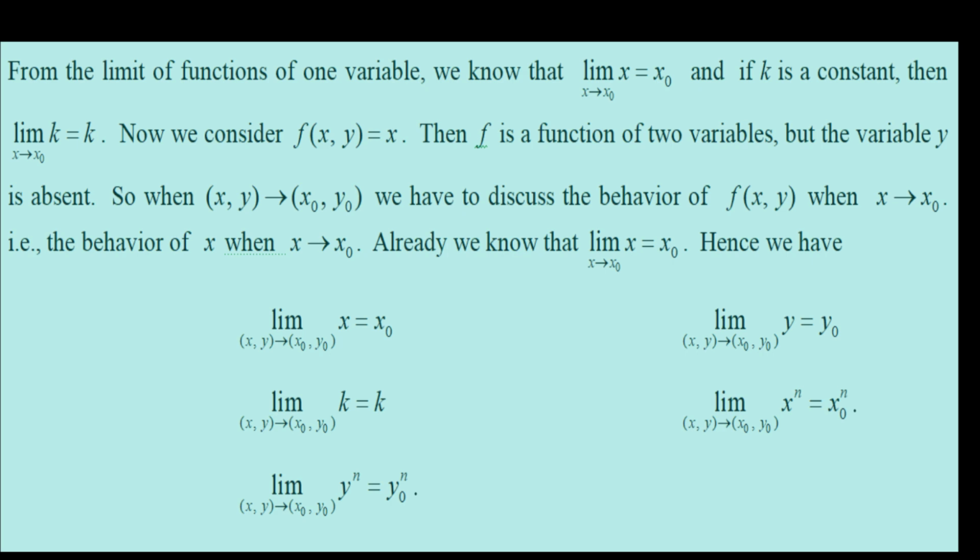And the limit of k is equal to k. In general, the limit of x raised to n is equal to x0 raised to n, and the limit of y raised to n is equal to y0 raised to n.